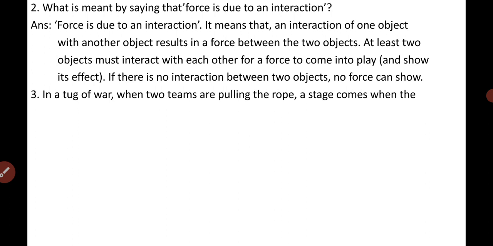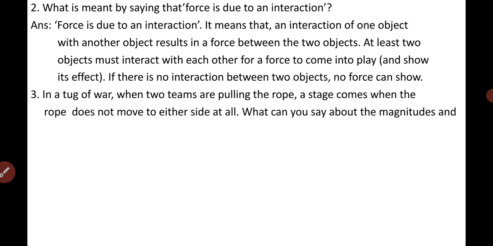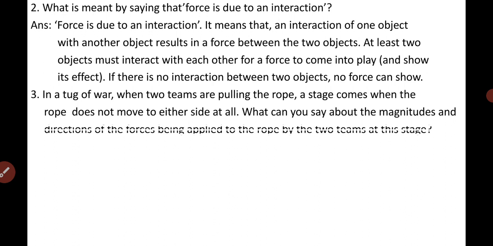Next question. In a tug of war, when two teams are pulling the rope, a stage comes when the rope does not move to either side at all. You have understood this line. So in a tug of war game, when two teams are pulling the rope, suppose a stage comes that the rope does not move to either side at all. So what can you say about the magnitude and direction of the forces being applied to the rope by the two teams at this stage?